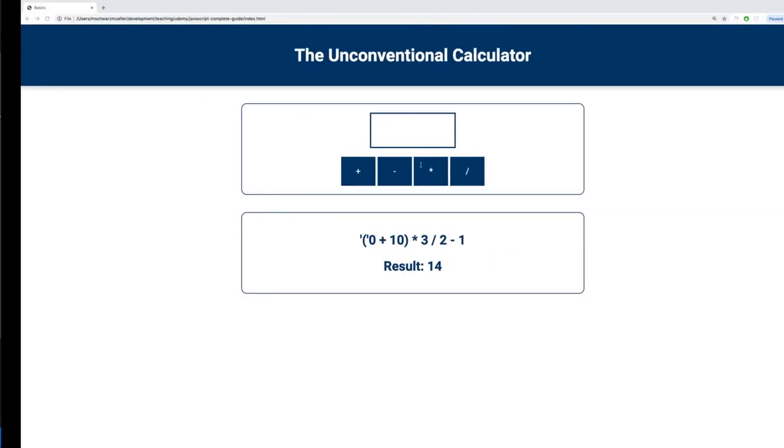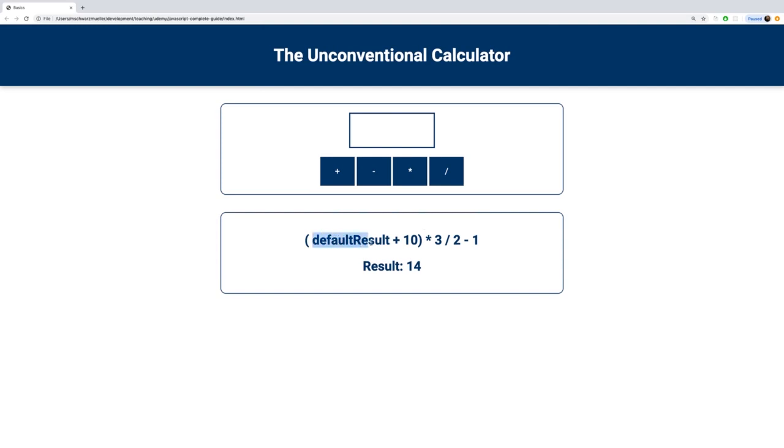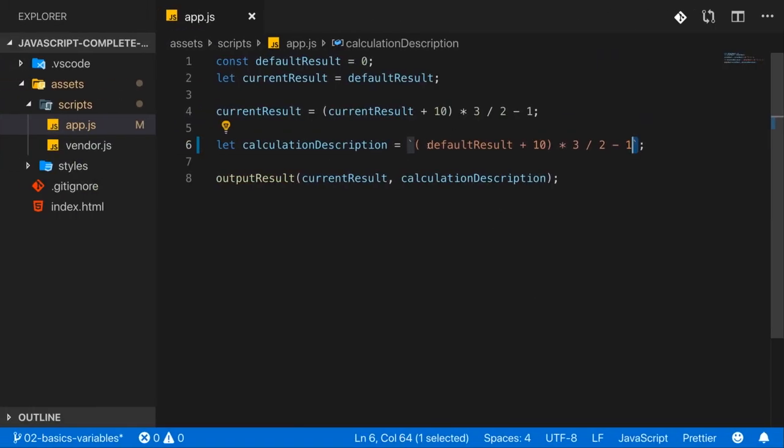And therefore now if I save this, unsurprisingly here I say default result instead of the value which is actually stored in that default result constant. But now backticks give you access to a special syntax. You can now use a $ sign in here and then an opening and closing curly brace. And now you can put your variable or any expression which yields some result which can be output as text. So you could also have a calculation like 1 + 1 in here. So you can put that between your opening and closing curly braces now.